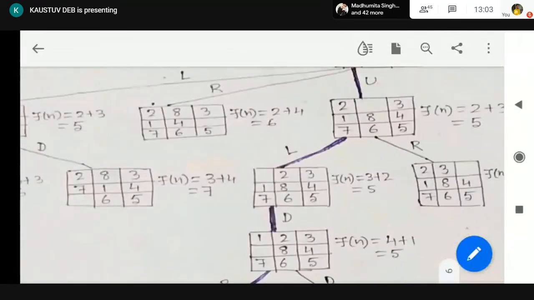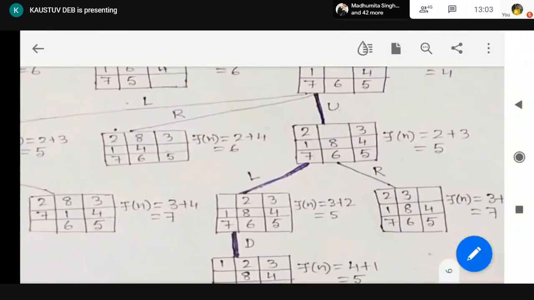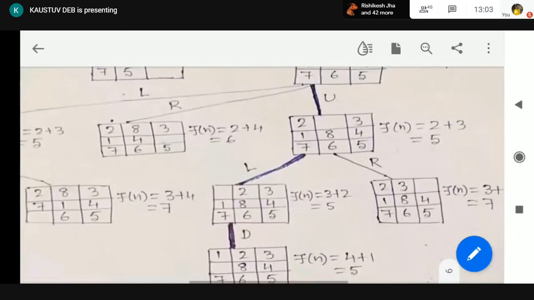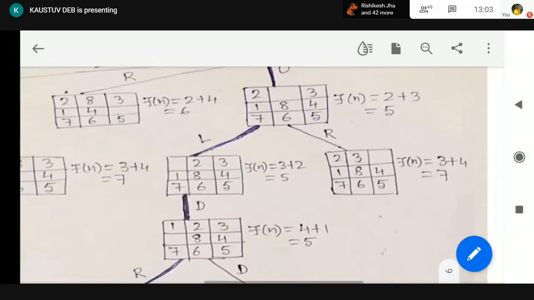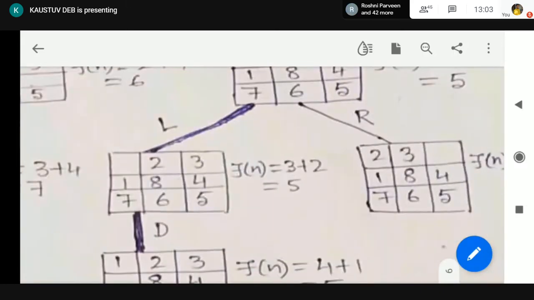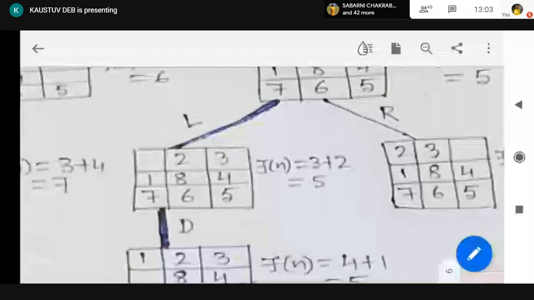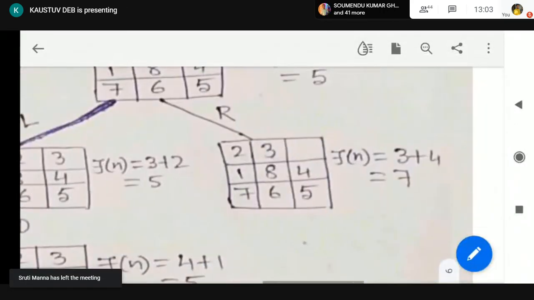From this part, what are the possible movements? Left movement is possible, up is not possible. Down movement will give us the old node, so it is not possible. Right movement is possible. So we have done the left and right movement. Okay. We have produced these two nodes. Now again we have calculated the Fn. I hope it is understandable. Gn is 3 because we are in the same level. And number of misplaced tiles you can calculate by your own is 2. So it will give us 5. And here Fn equal to 7.